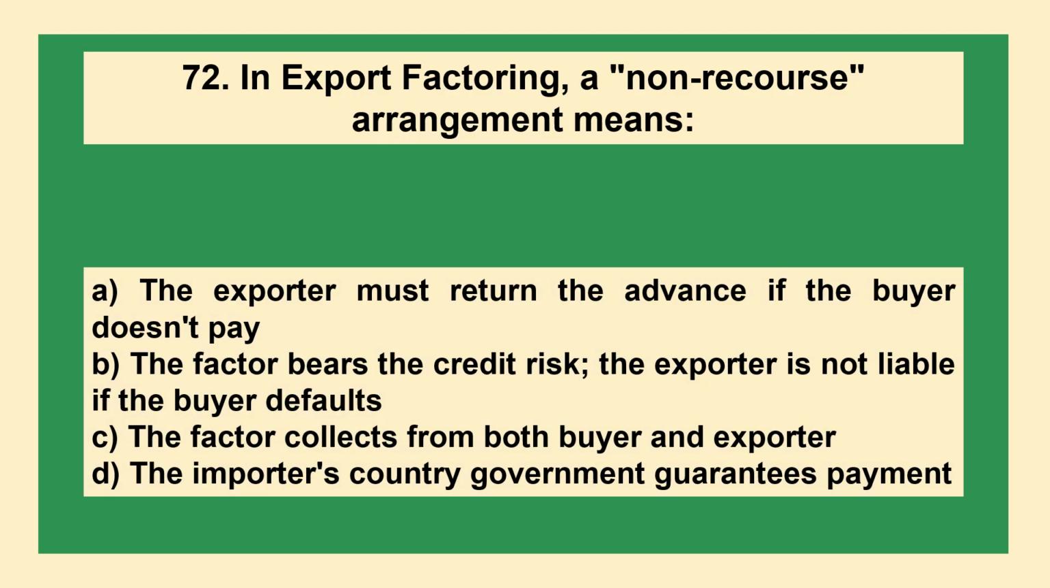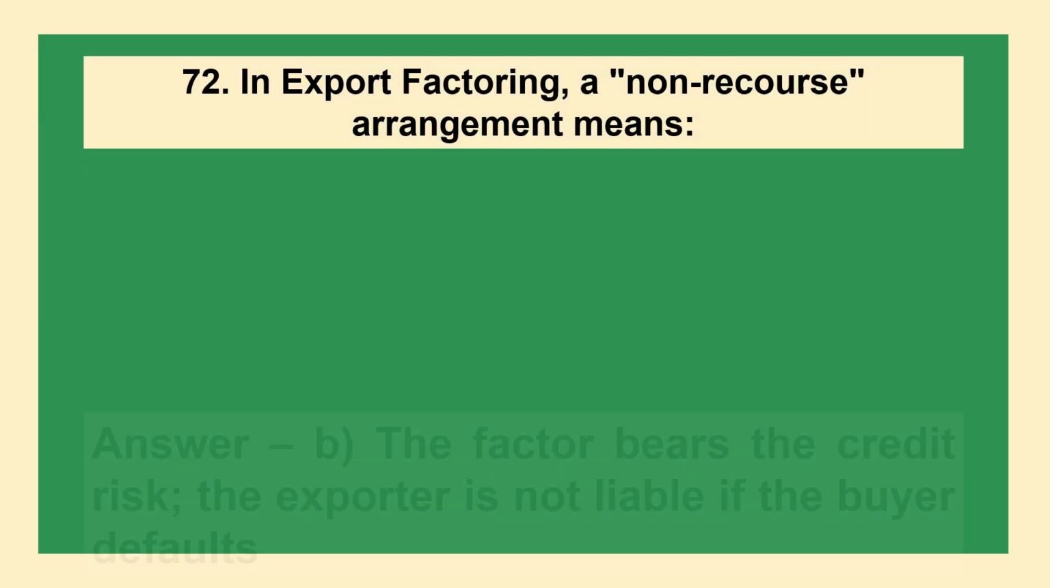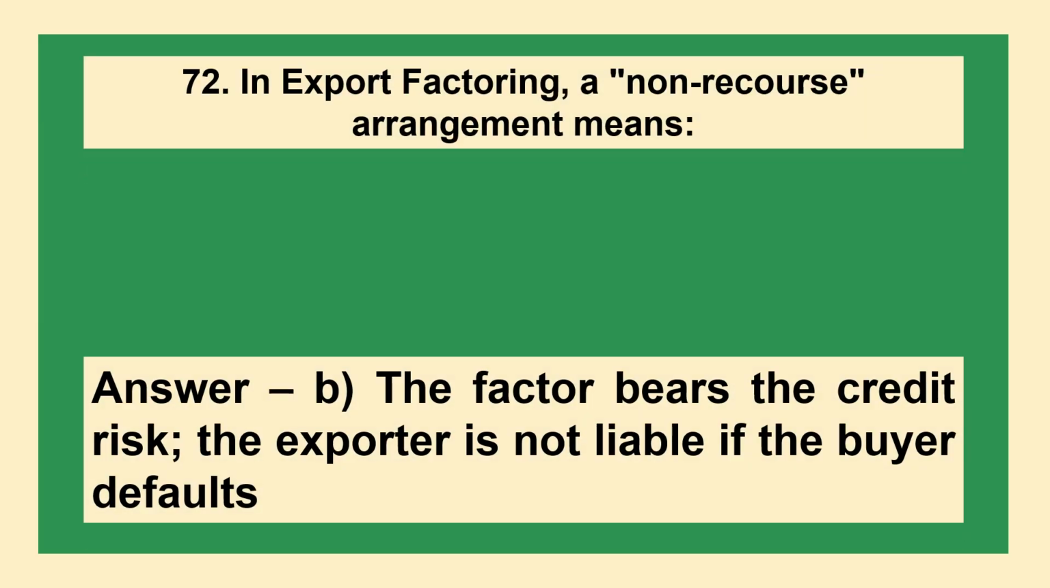The next question is, in export factoring, a non-recourse arrangement means: option A, the exporter must return the advance if the buyer doesn't pay; B, the factor bears the credit risk, and the exporter is not liable if the buyer defaults; C, the factor collects from both buyer and exporter; D, the importer's country government guarantees payment. The answer is option B, the factor bears the credit risk. The exporter is not liable if the buyer defaults.